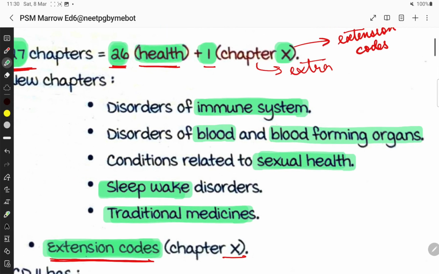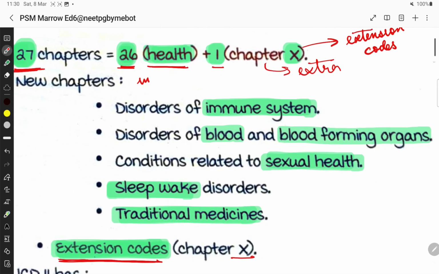Then the new chapters in ICD-11 are disorders of immune system, disorders of blood and blood forming organs, conditions related to sexual health, sleep-wake disorder and traditional medicines.